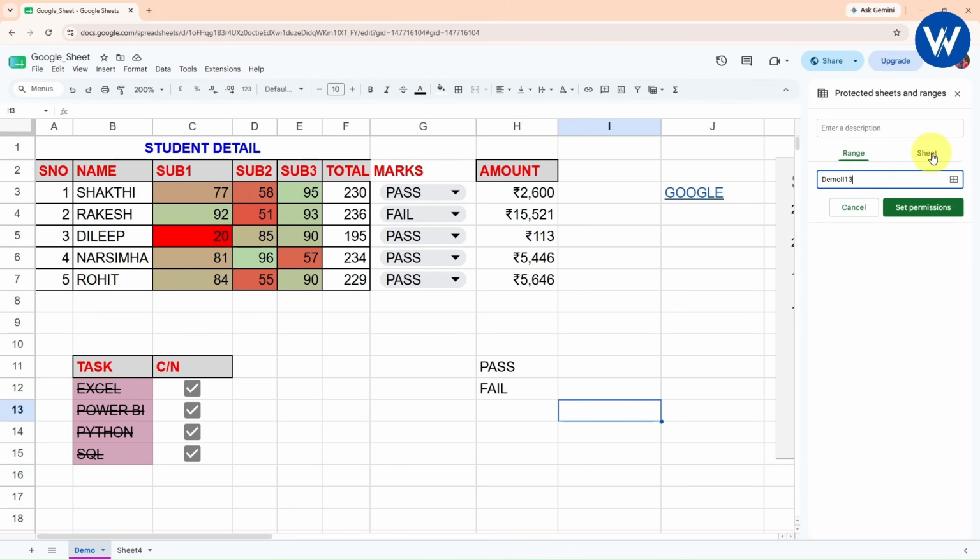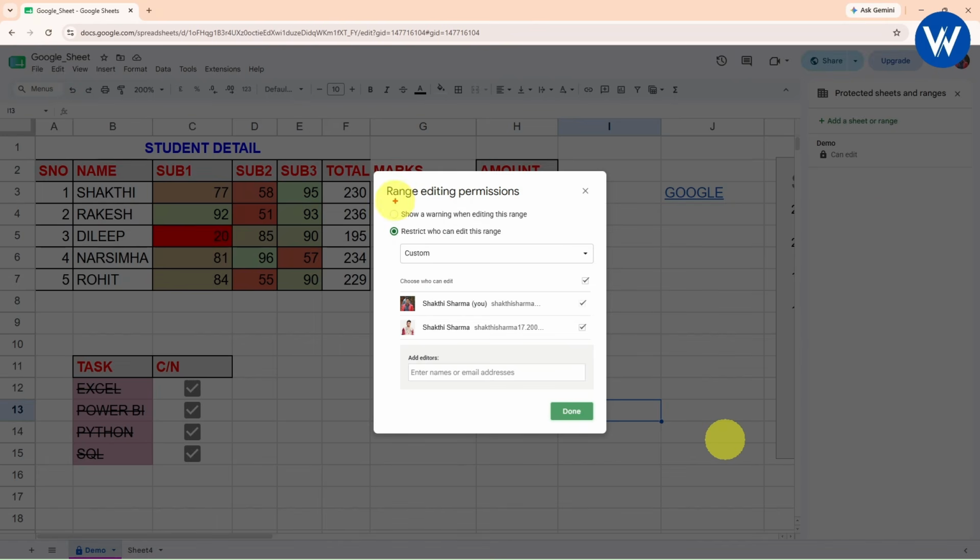I want to protect the complete sheet. I will click on complete sheet. From here I will select the sheet. The sheet is demo, I will select. Okay. Click on set permission, range editing permission. Show a warning when editing this range.